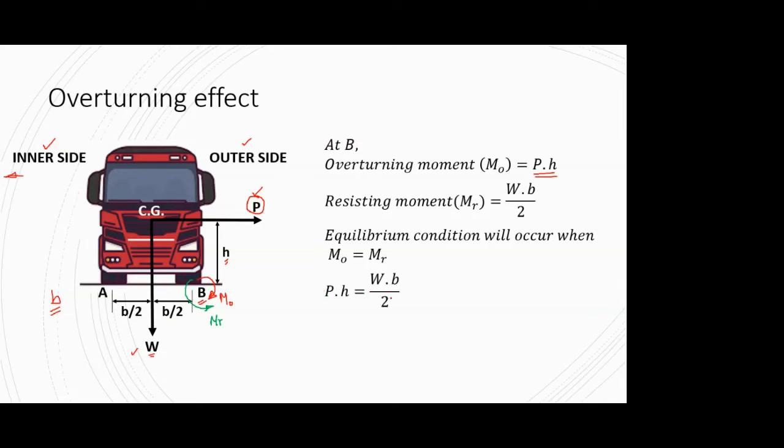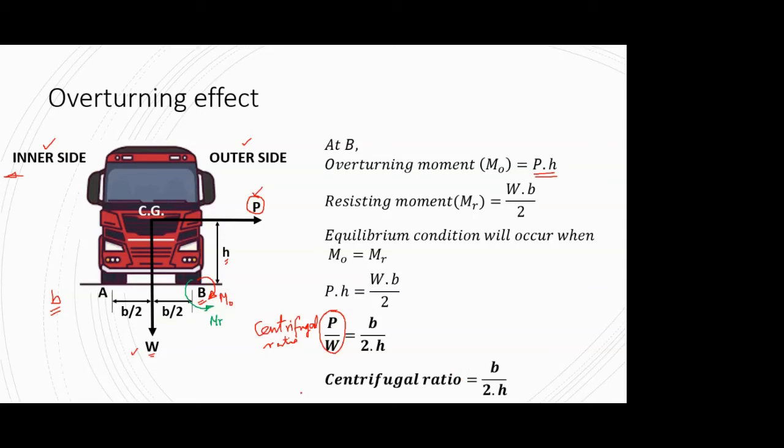So if I just rewrite the equation by substituting the values, I get pH is equal to WB by 2. Again, if I rearrange the equation so that I get P upon W on one side, it comes out to be B upon 2H. Now if you recall, a couple of slides before, I told you this P by W is nothing but the centrifugal ratio. So this P by W is the centrifugal ratio, and it is equal to B by 2H.